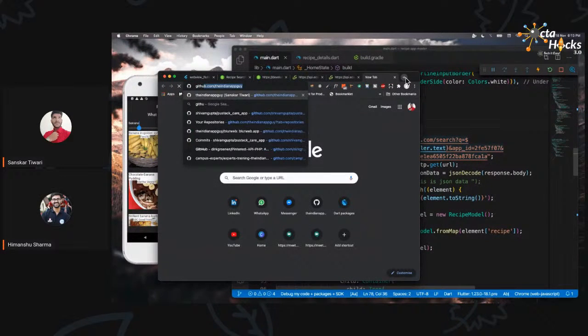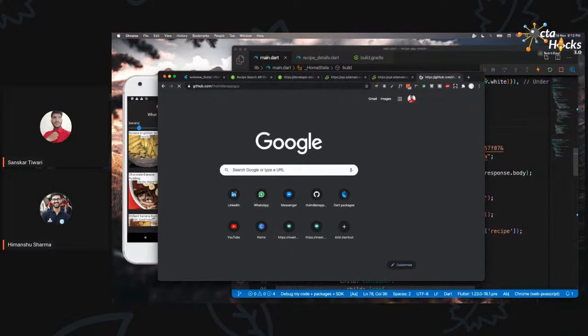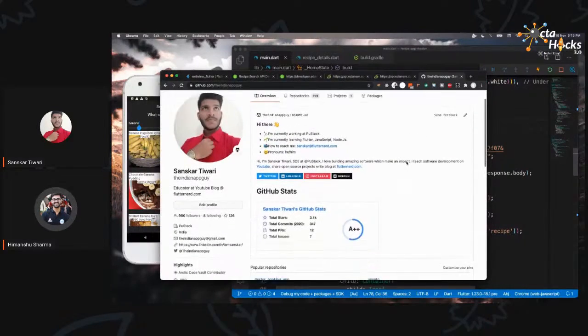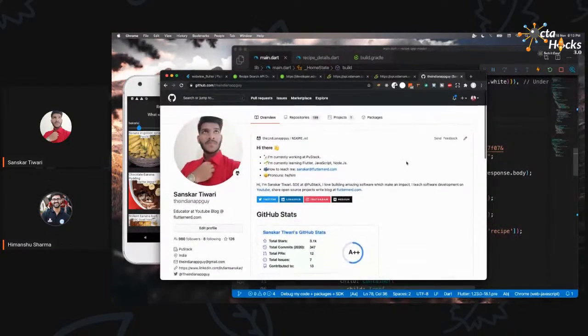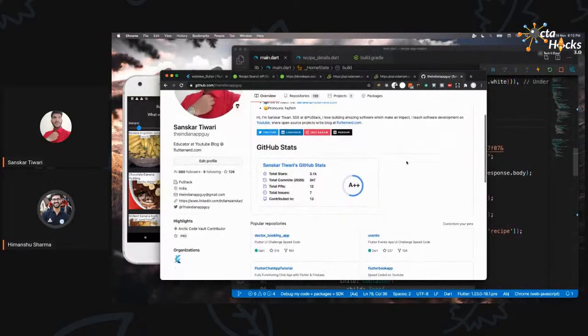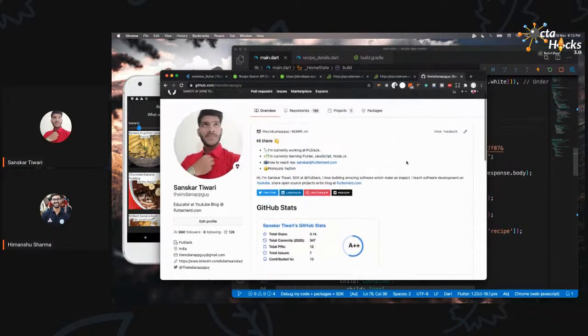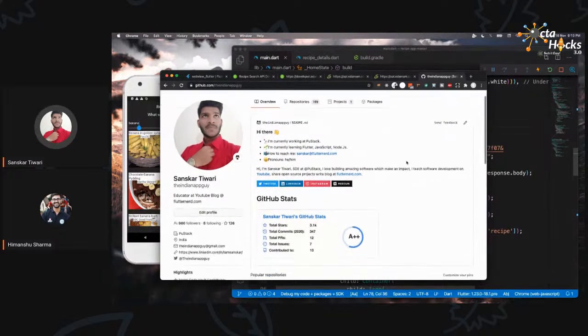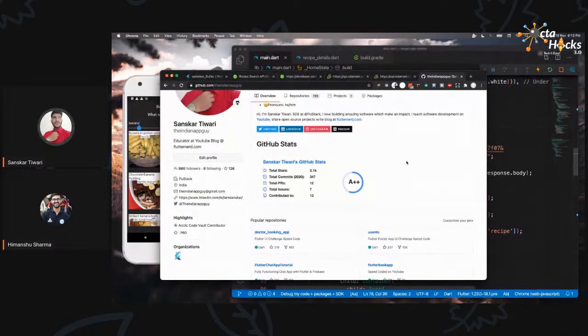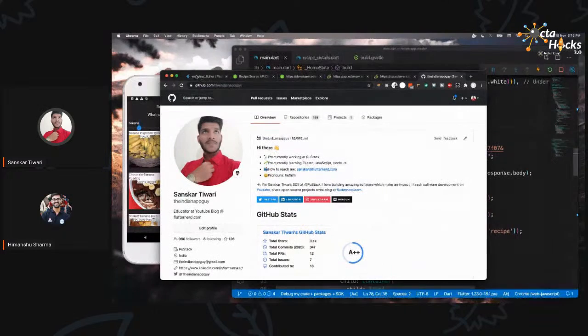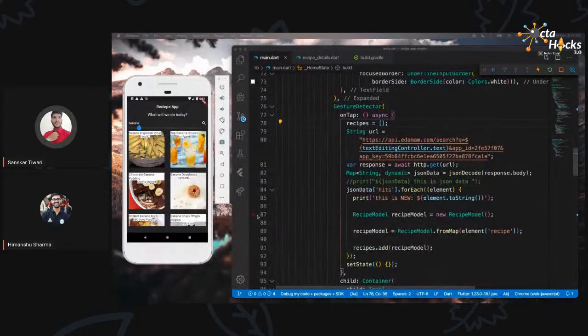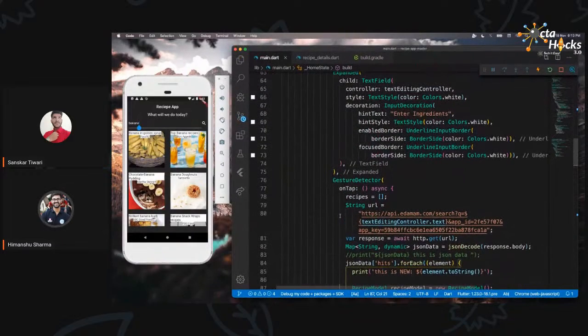It is an organization, so you can check the repository at GitHub, and you will get the updated UI part of this project, because from time to time I will try to make the UI part complete. We can share the link by email. Yeah, you can mention it in the description. Okay, that's good.